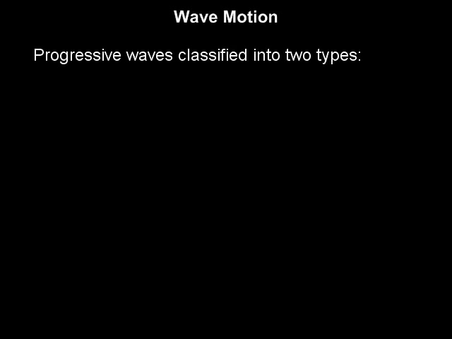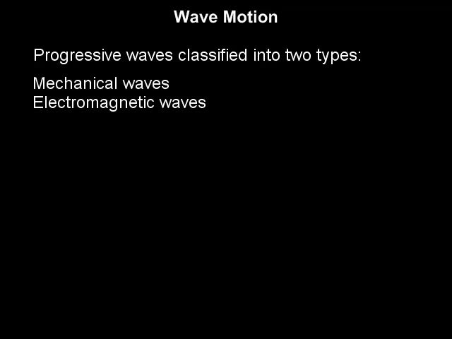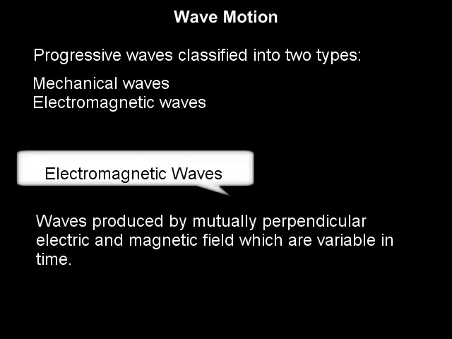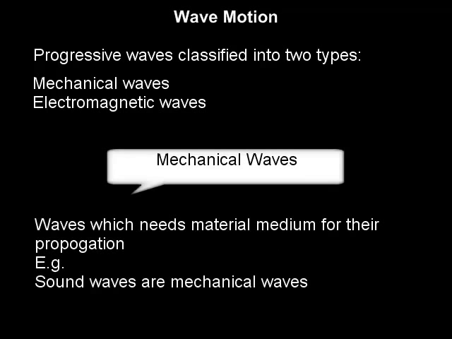The progressive waves are further classified into two types as mechanical waves and electromagnetic waves. The electromagnetic waves are the waves produced by mutually perpendicular electric and magnetic fields which are variable in time. Mechanical waves are the waves which need a material medium for their propagation. Sound waves are mechanical waves.